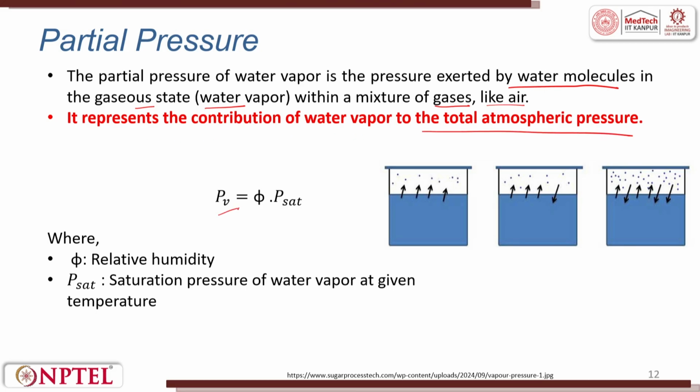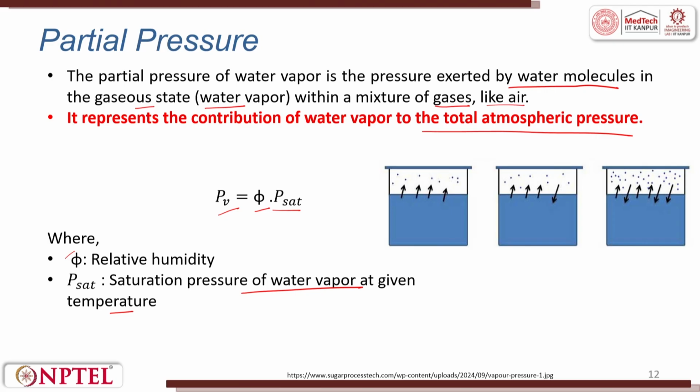So Pv, which is the partial pressure of water vapor, is phi into Psat. Psat we saw, it is the saturation pressure of water vapor at a given temperature, where phi is relative humidity. So partial pressure is an important point to be discussed and calculated.